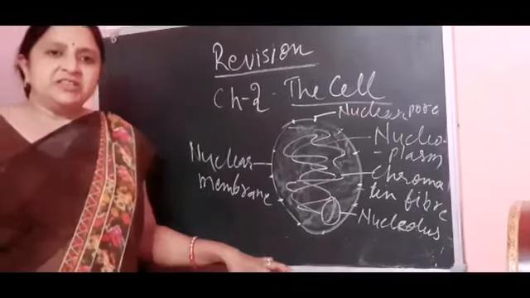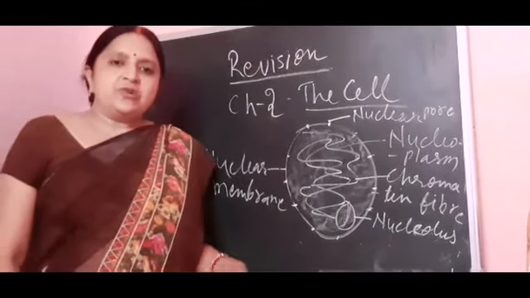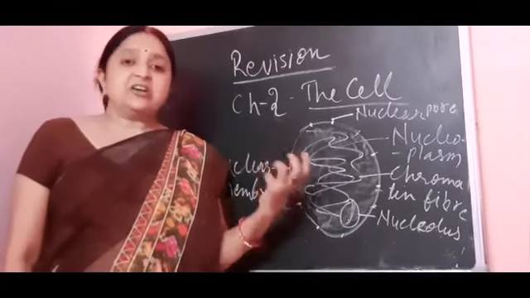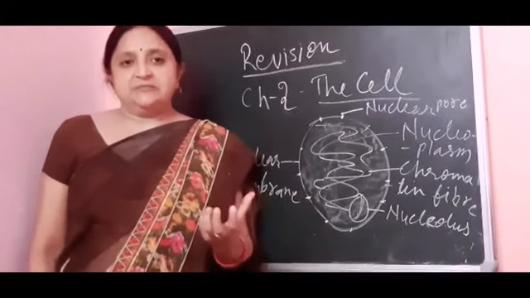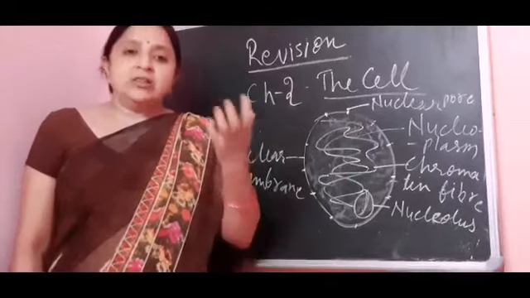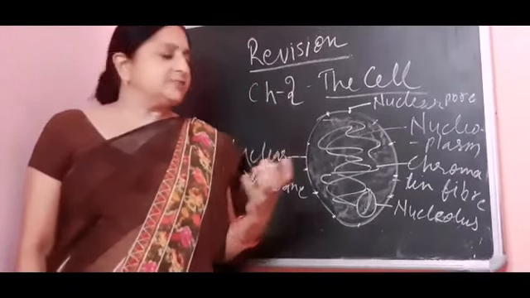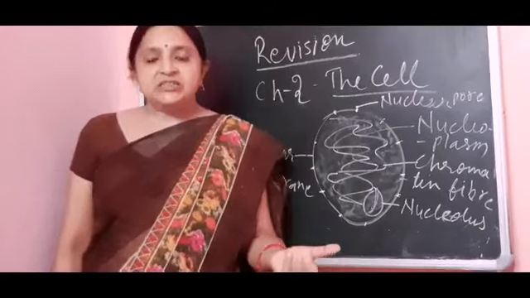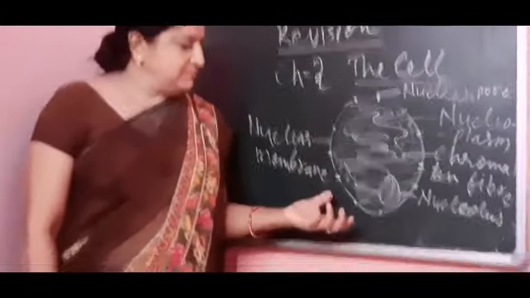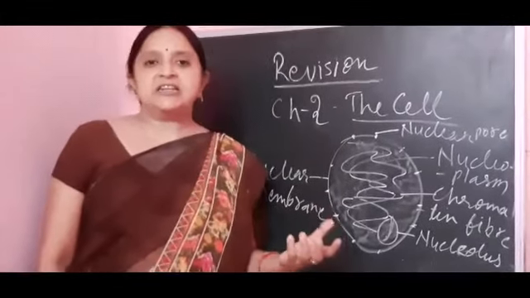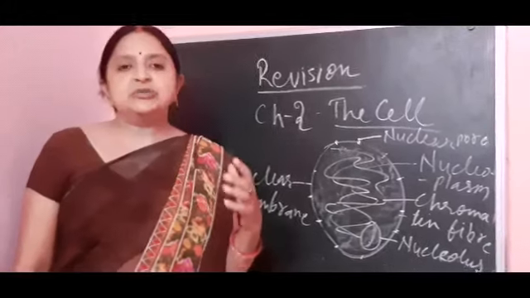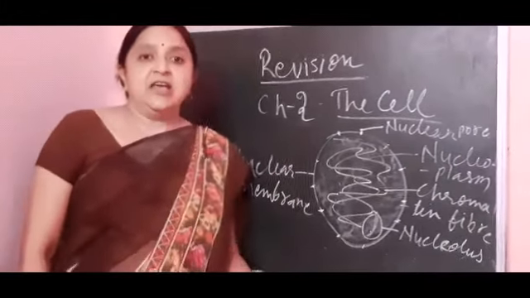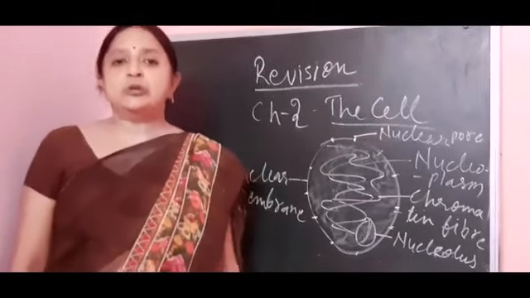The function of the nucleus is to control all the metabolic activities of the cell. It is the controlling center of the cell, and all the organelles work for this nucleus. The second important function is that it transfers genetic characters from one generation to the other, because chromatin fibers have DNA in them, and DNA is the genetic code.